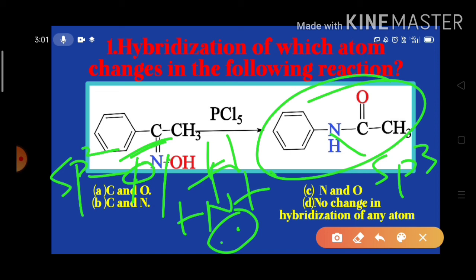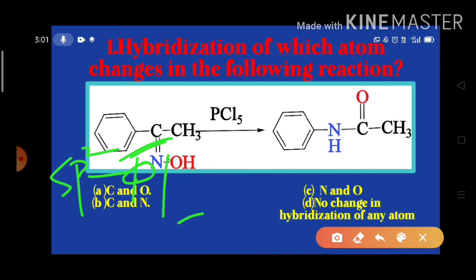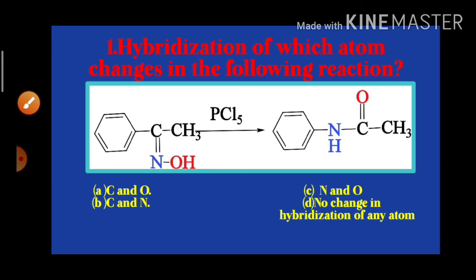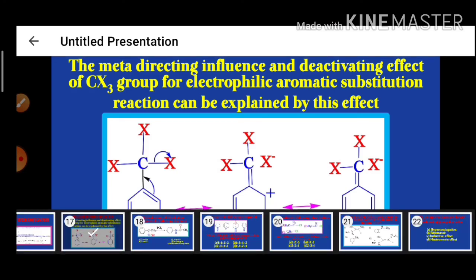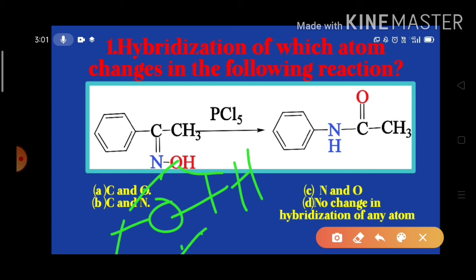And in oxime, the oxygen hybridization is sp3. Look here, sp1, sp2, sp3. So here the hybridization is sp3.